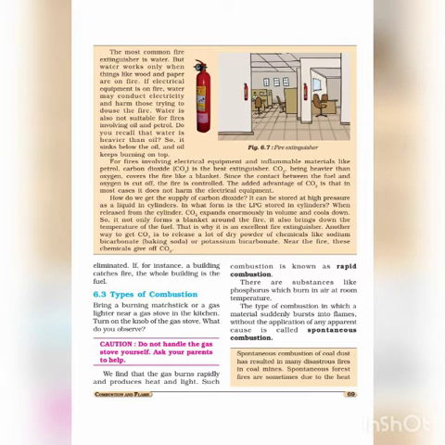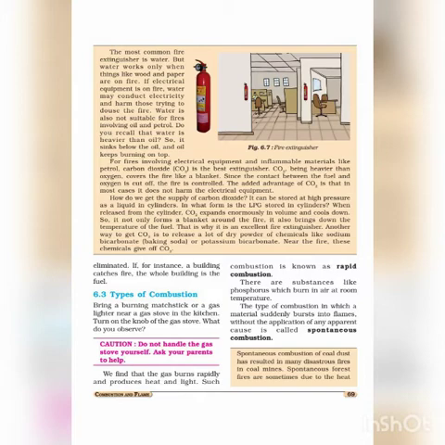Now students, let us study about the different types of combustion. There are three types of combustion: rapid, spontaneous, and explosive combustion. The first one is rapid combustion. Here the substance catches fire rapidly. More heat and light is produced. Examples here are kerosene, LPG, etc.